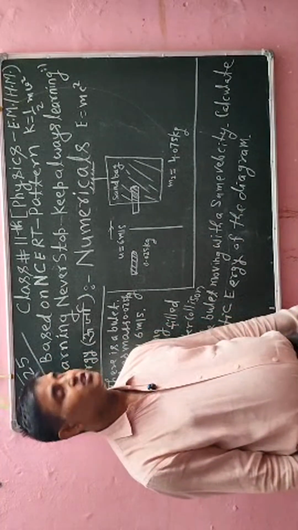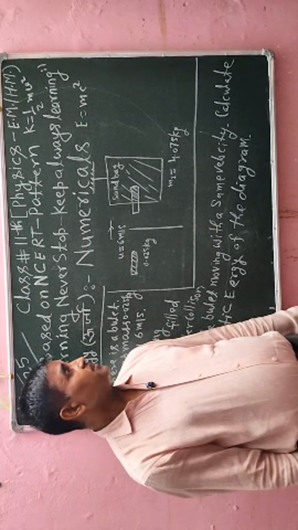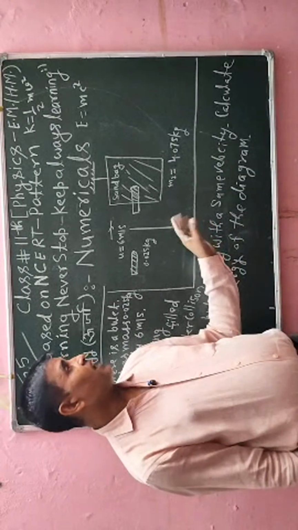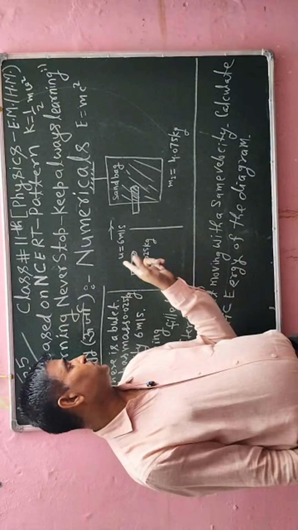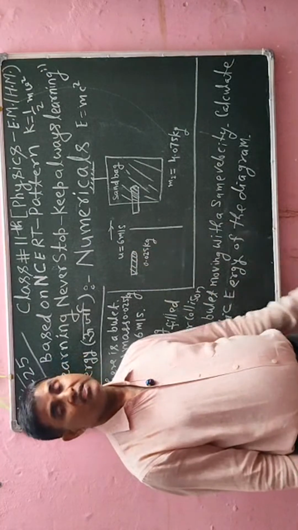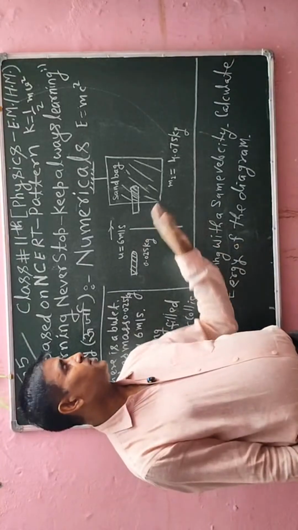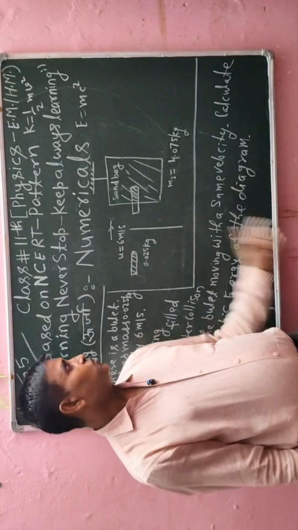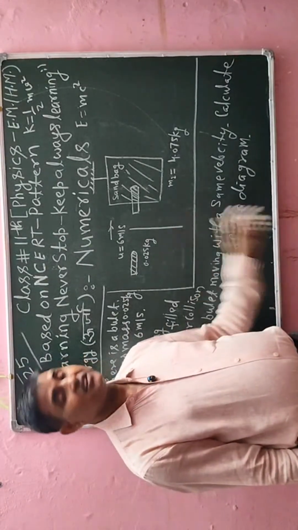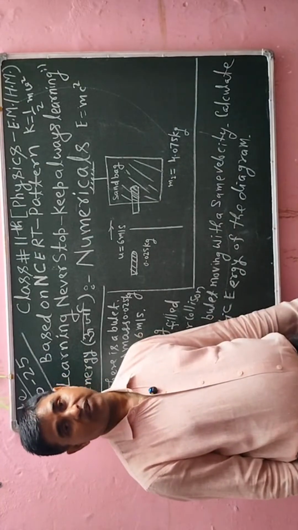It means there is no change in momentum. But because of the initial velocity, the object will have one kinetic energy, and after movement its energy will be different. So I will take the change in kinetic energy, and that will be the loss of kinetic energy.